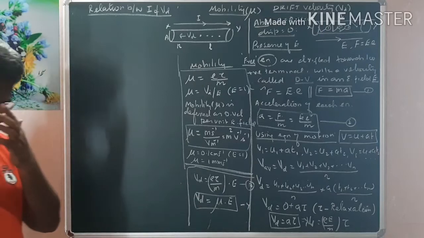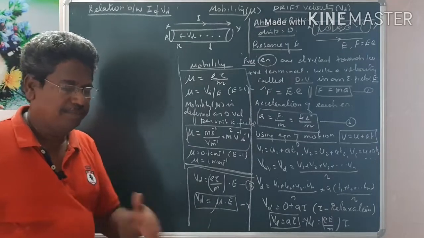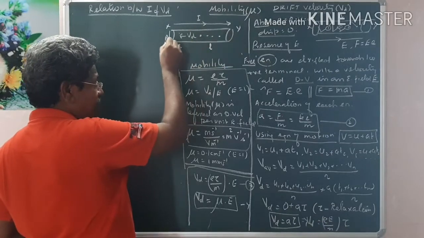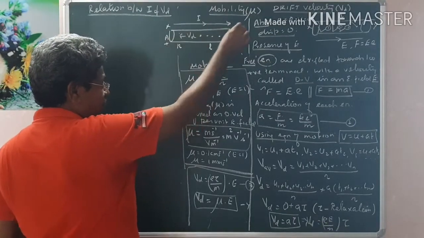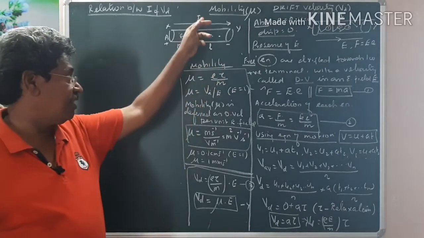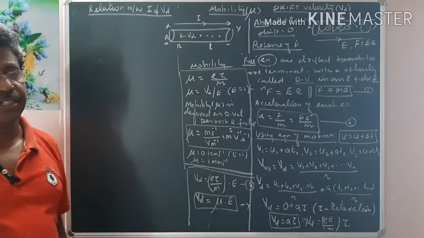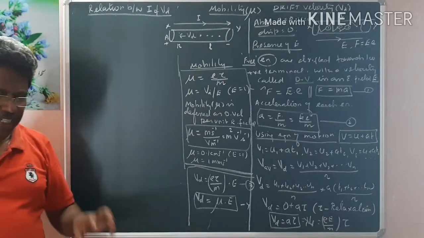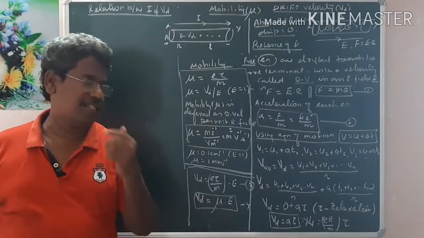You know that whenever the electrons move, in this case electrons will move from left to right because this is positive and negative, but the current will flow from right to left. So from the start you should know that current and velocity are opposite to one another. But current is a scalar and velocity is a vector. Therefore, we are not taking any specific direction, because current is a scalar.